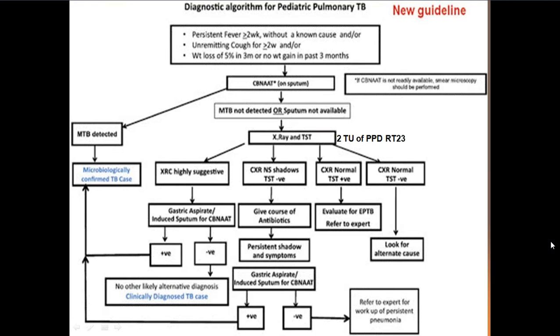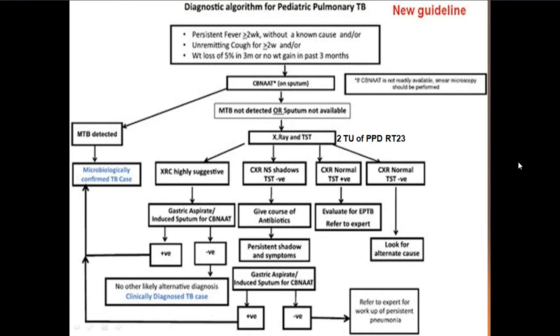It's written in front of you. 2. Can you see this 2? Yes, sir. So please remember, in childhood tuberculosis, when we do tuberculin sensitivity test, we use 2 tuberculin units of PPD, purified protein derivative.